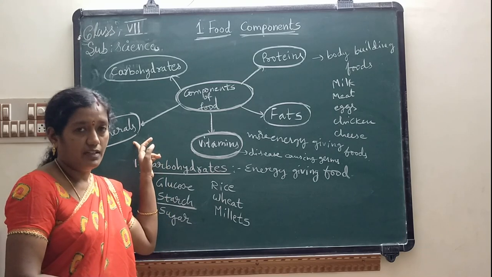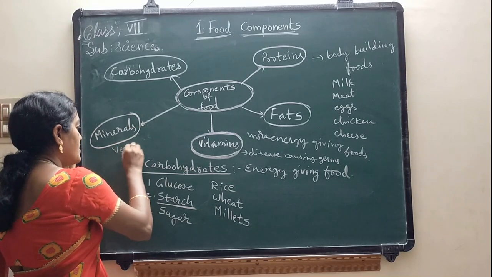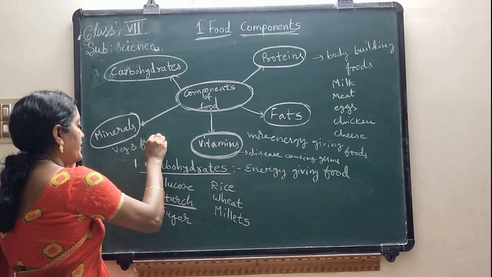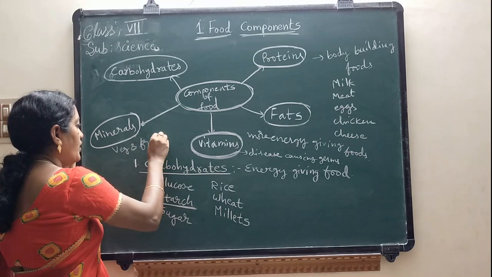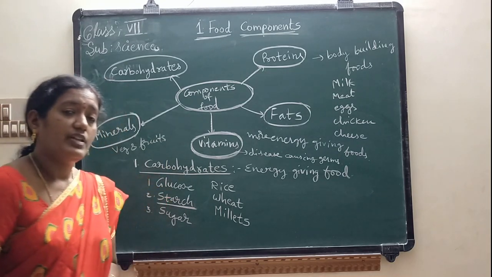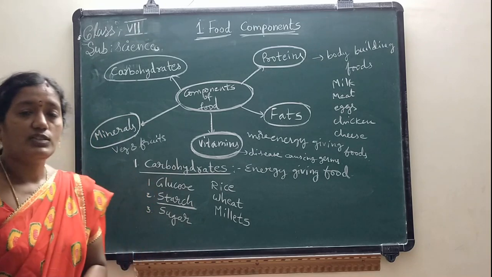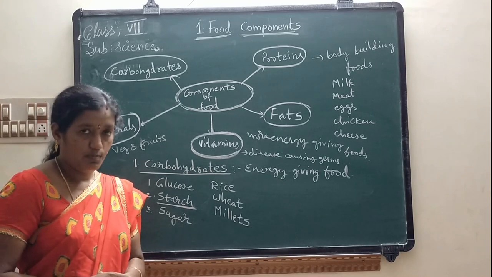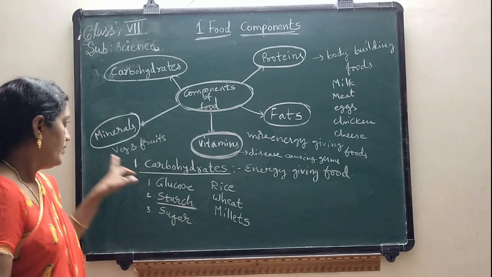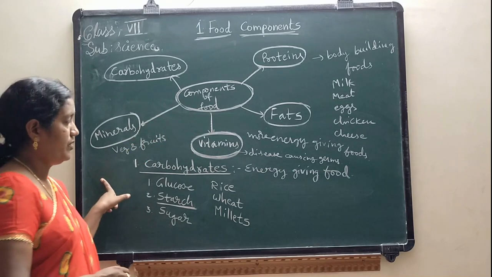Minerals are obtained from vegetables, and by taking different types of fruits, our body will get these minerals. These minerals are required by our body in a minute quantity in order to maintain our body in a healthy way. So children, these are the 5 components of food.